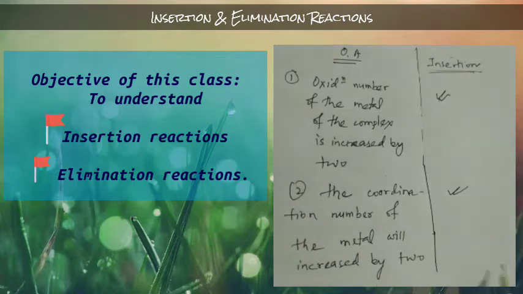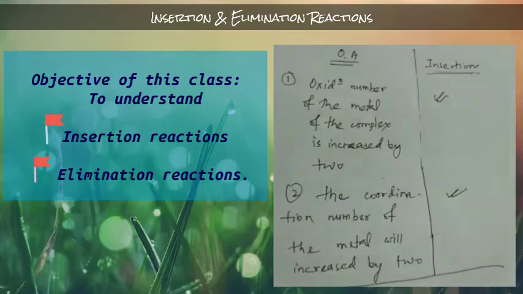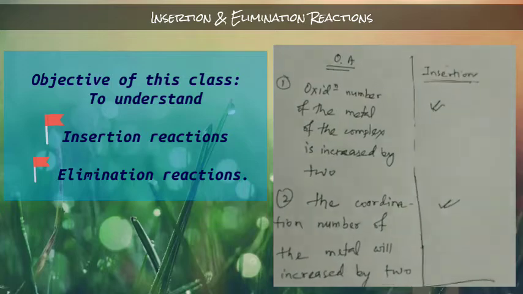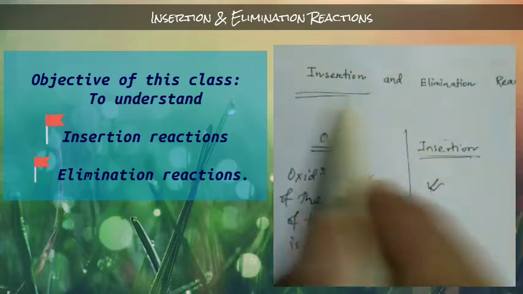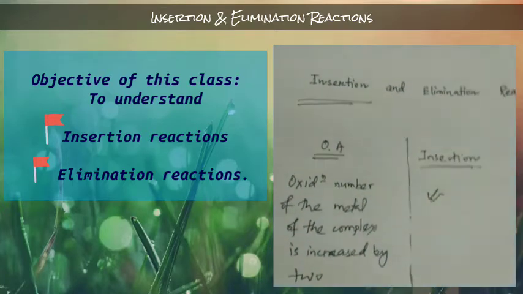We are going to discuss this in detail, but first, why are we studying insertion reactions? What is their importance?